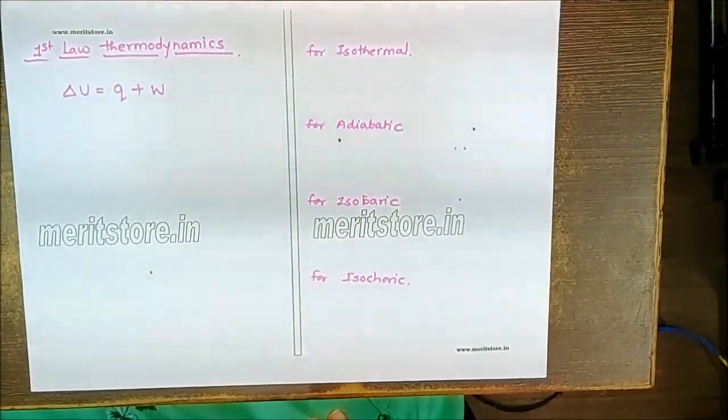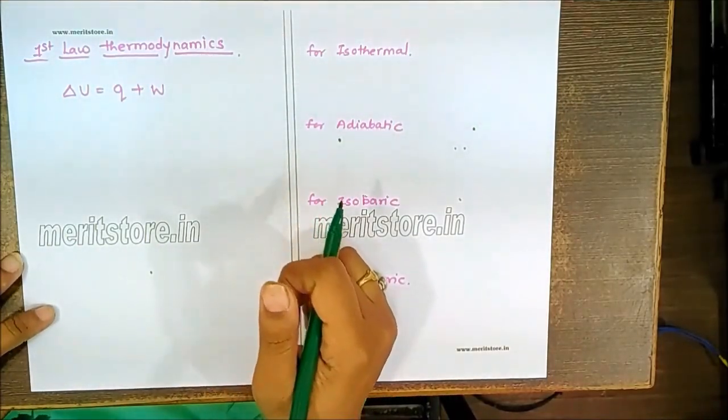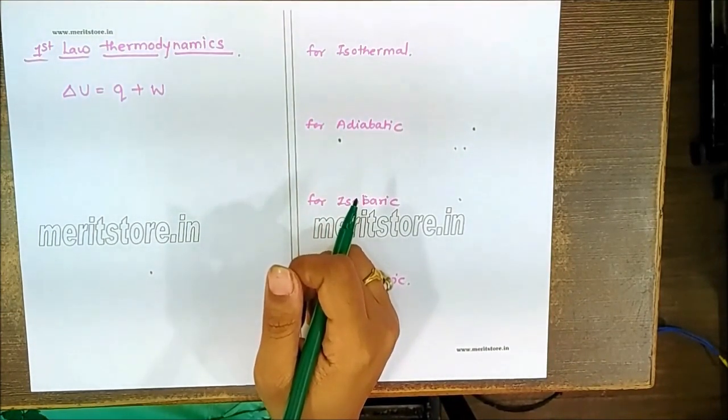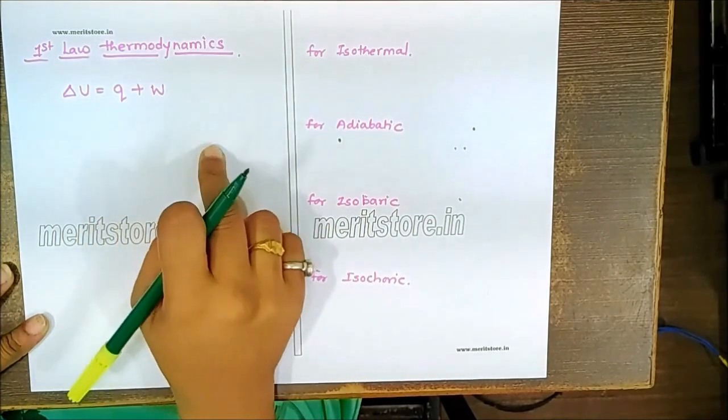Now, in case of the first law of thermodynamics, we know the statement that energy can neither be created nor be destroyed. It can be converted from one form to another form. Now, we have to focus on the mathematical form of this equation: delta U is equal to Q plus W.